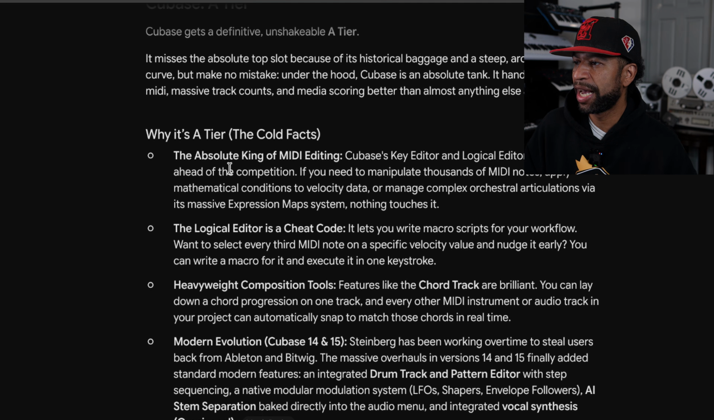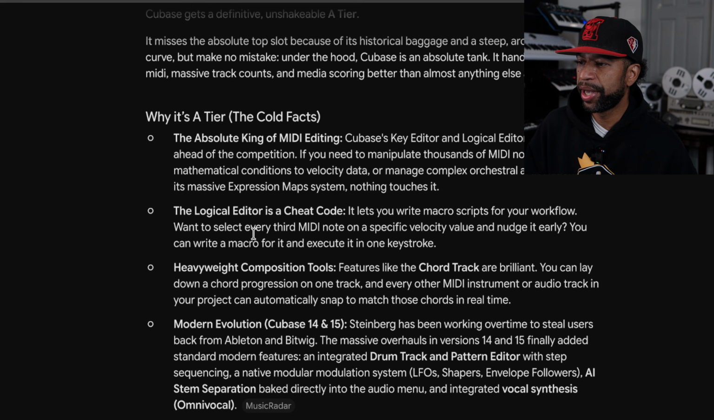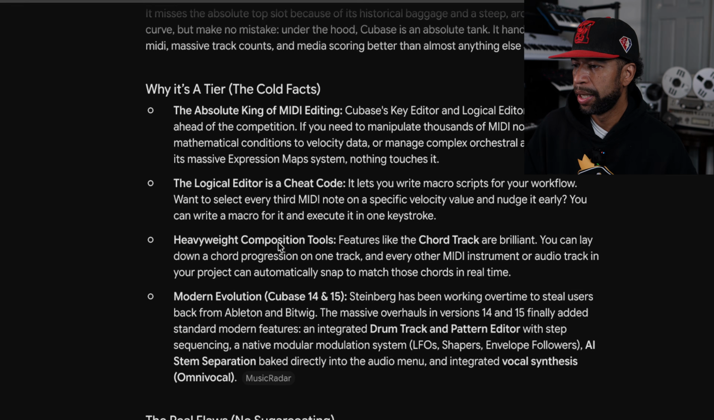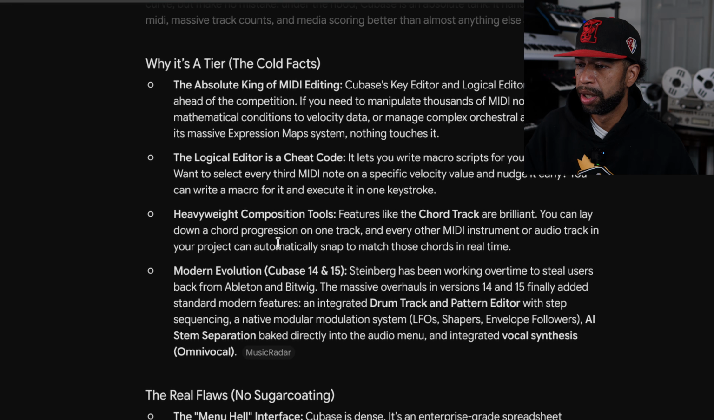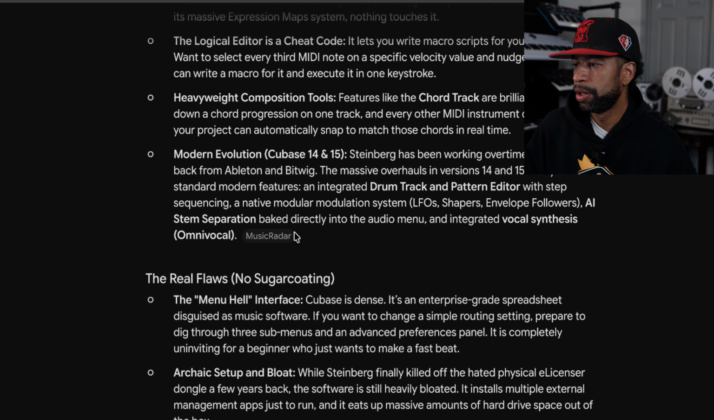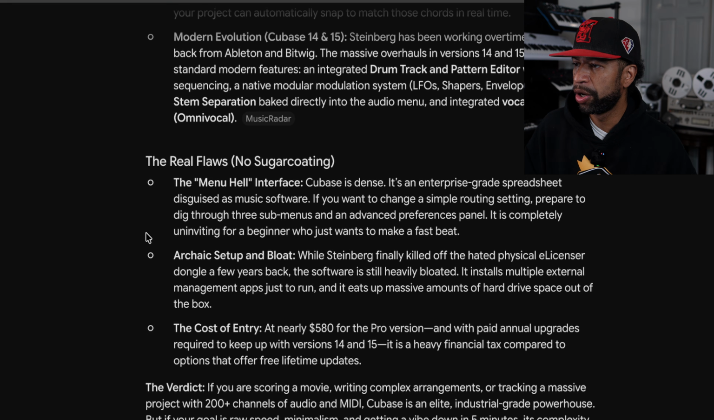Why it's A tier: the absolute king of MIDI editing. Cubase's Key Editor and Logical Editor are light years ahead of the competition. The Logical Editor is a cheat code. It lets you write macro scripts for your workflow. Heavyweight composition tools, obviously this is good for scoring movies and all that other stuff. And then the modern evolution, they have been working on that. So the real flaws with this though are the menu hell interface.